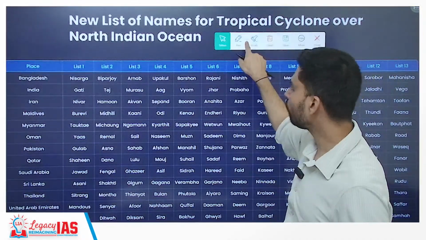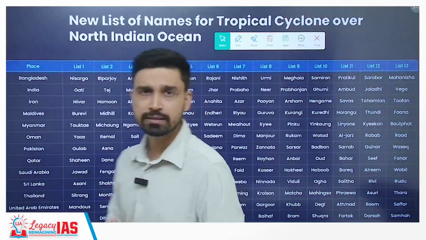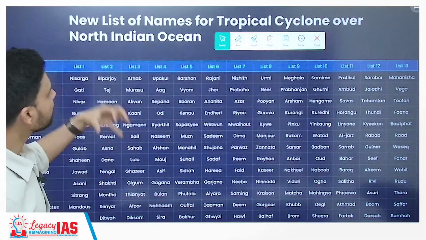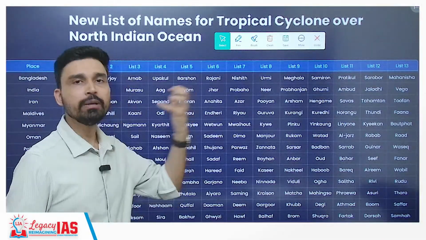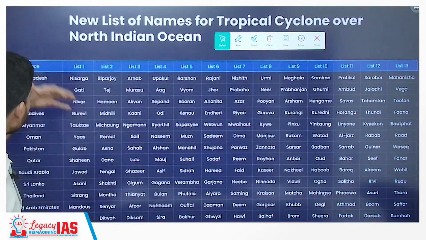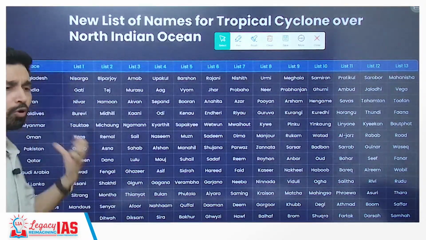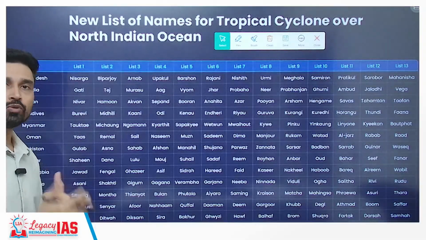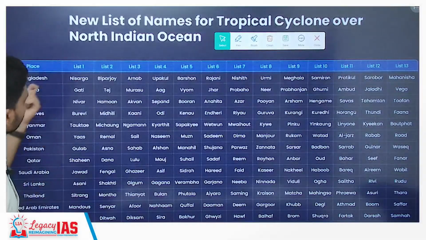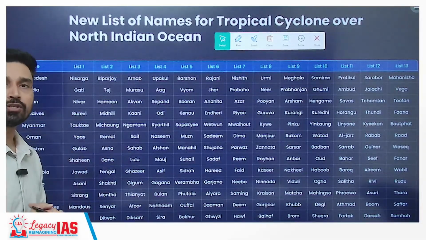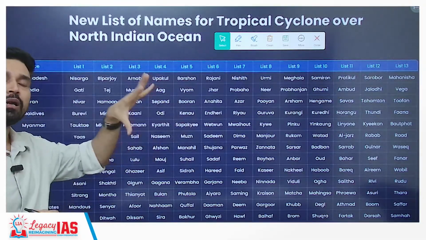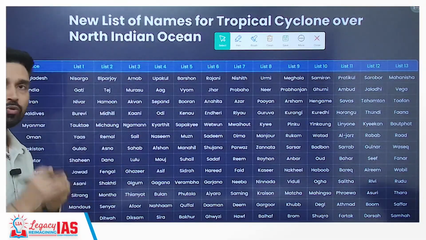Now, first of all, the question comes: why is this cyclone called Sakti, or why is any cyclone given a particular name? The answer lies in the World Meteorological Organization, which has regional centers. In the case of the North Indian Ocean, it has asked all the countries affected by cyclones in the North Indian Ocean, a total of 13 countries, as you can see from here, and each of the 13 countries is asked to submit a list of names, generally 13 names. So we'll have 13 by 13, a total of 169 names of cyclones.